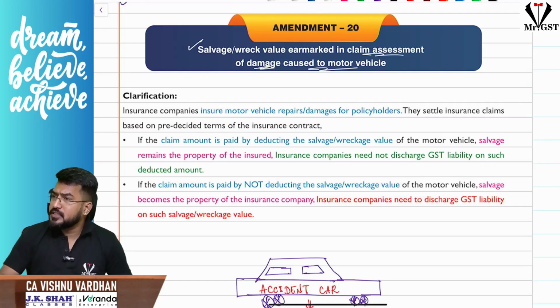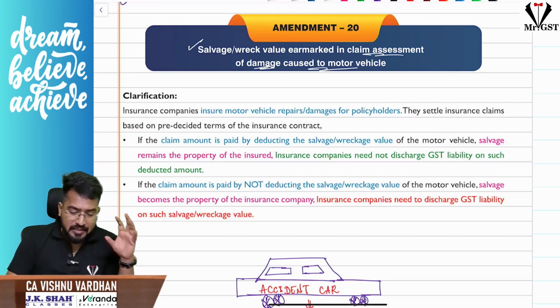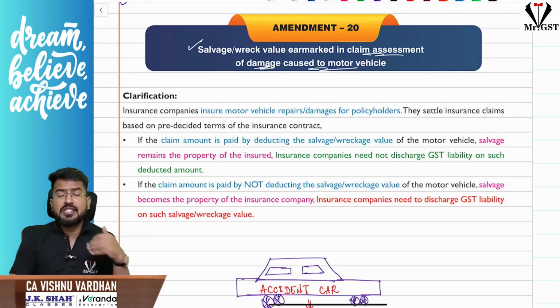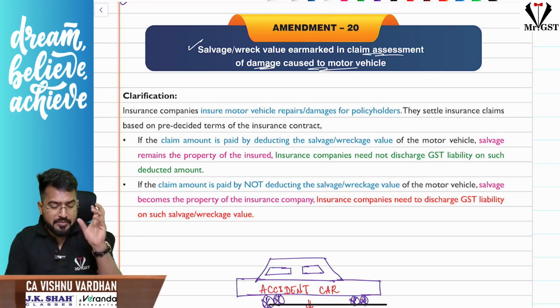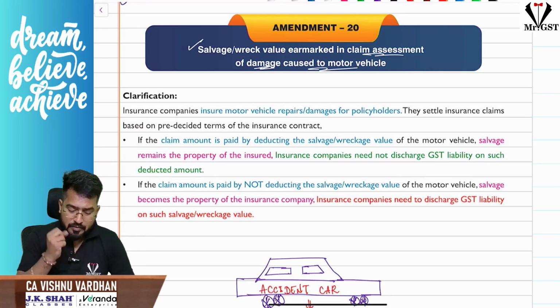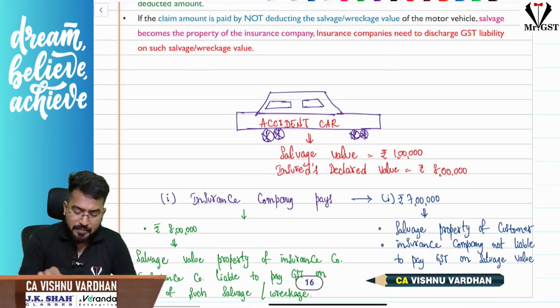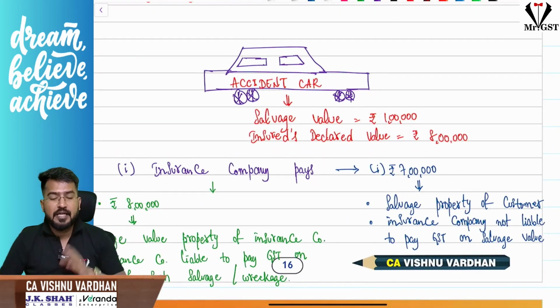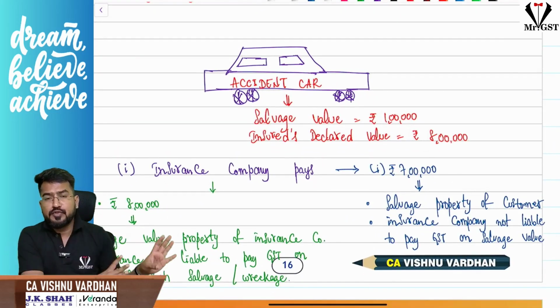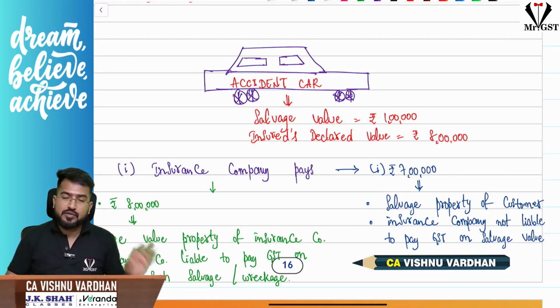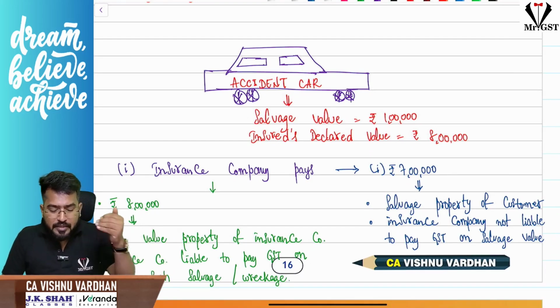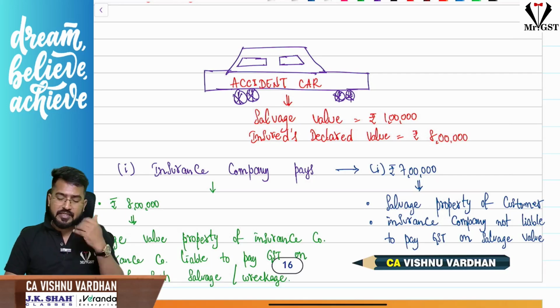Now the next one is, sir, what is the tax treatment when insurance companies are settling a claim where there is some salvage or wreck left with them? For example, there is a car which has met with an accident, and its salvage value, if you sell it as scrap, will recover 1 lakh rupees. The insured has declared the value as 8 lakhs, so the insurance value is 8 lakhs.